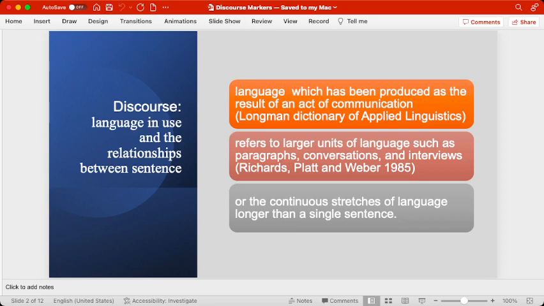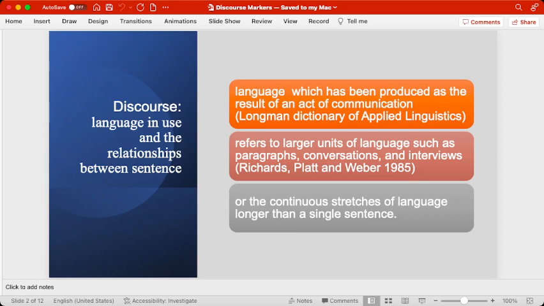So from here we can learn that one thing that we do as human beings is the production of language in order to communicate with each other. But that production of language is not only in the words but also in sentences, and after that it's in the conversations, it's in the shape of the paragraphs, and sometimes in the shape of the interviews. But whatever it may be, for the sake of understanding of discourse markers, this type of discourse definition is most useful, that it is a continuous and long stretch of language.